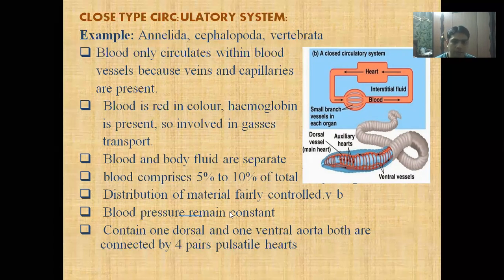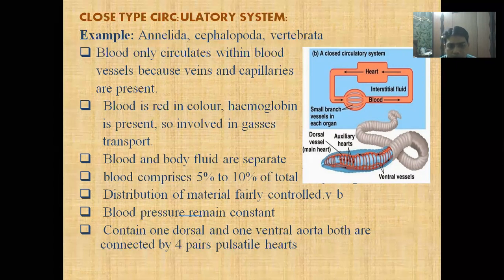Here we are taking the example of the earthworm. The earthworm consists of two vessels: one dorsal aorta, which is above the digestive tract, and one ventral aorta, which is below the digestive tract. Both aortas are connected with each other by transverse vessels. Some transverse vessels are modified into pulsatile hearts.